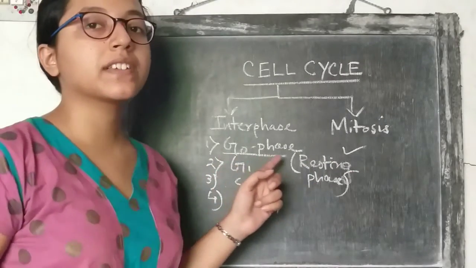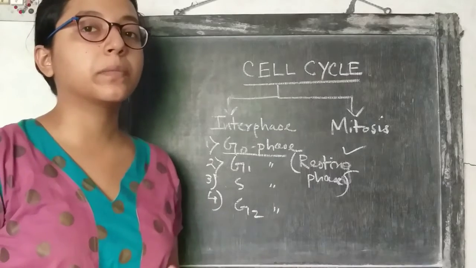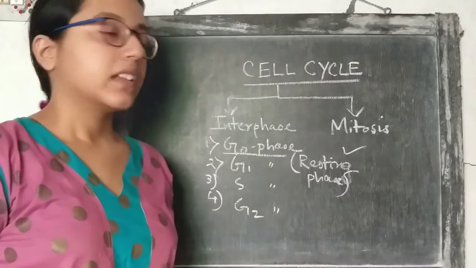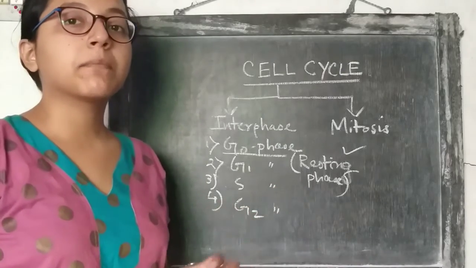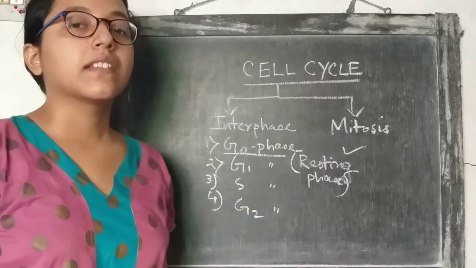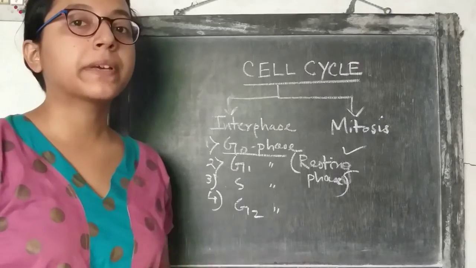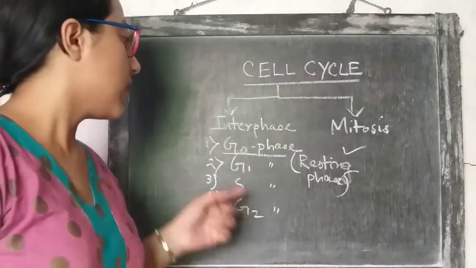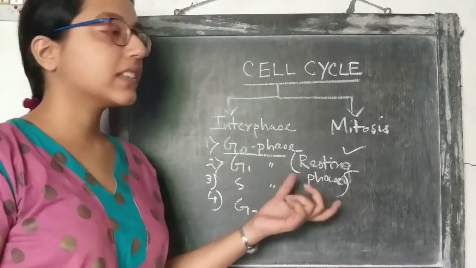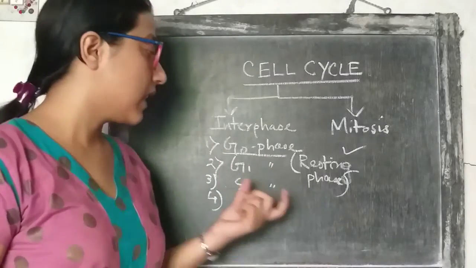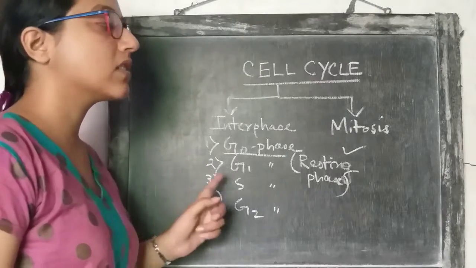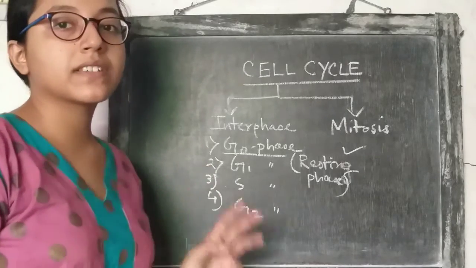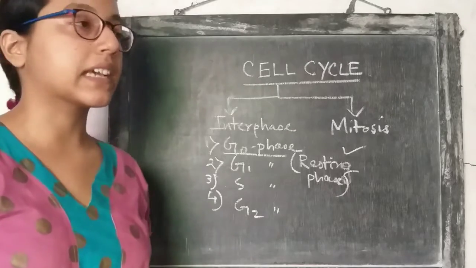In the G0 phase, the cell does not grow or perform any other activities, but the cell is alive. It only undergoes those important metabolic processes that enable it to remain alive, but does not do anything other than being alive. That is why the G0 phase is called the resting phase. Then come the three phases: the G1 phase, S phase and the G2 phase. And these three phases are very important for the cell cycle.